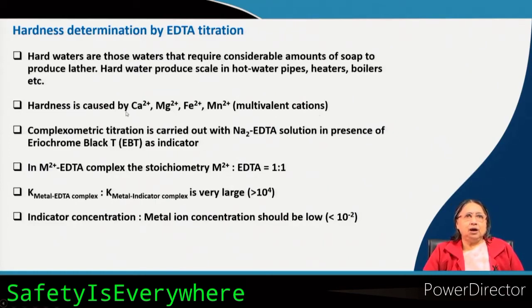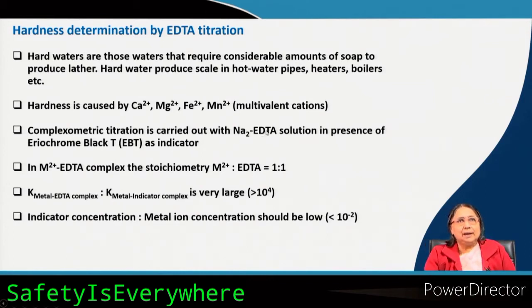Now, when we determine the hardness, that is, we determine the calcium and magnesium ions, then we use the indicator which is called Eriochrome Black T, EBT, okay, and we do the titration with the disodium salt of EDTA. Many people say that we do the titration with EDTA, but it is not true, because EDTA is not soluble. Okay, it is a weak acid. We all know that weak acids are weak electrolytes. Okay, so they do not get solubilized in water. That is why we use the disodium salt or tetrasodium salt of EDTA.